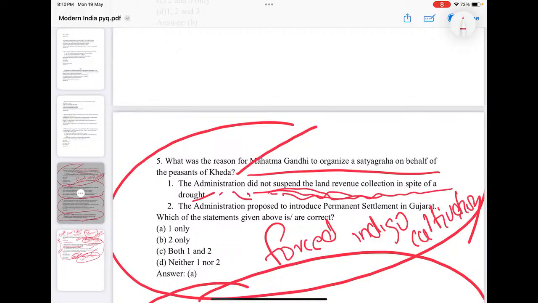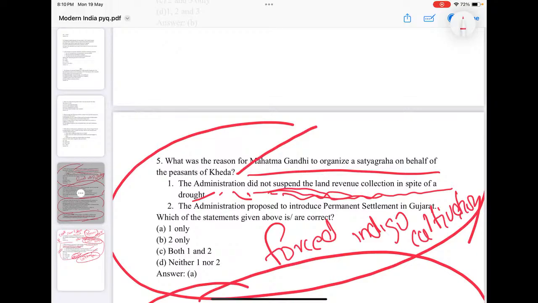The revenue assessment was not legal, and they imposed heavy taxes on the farmers, who, in a very pathetic drought situation, were not in a position to pay the land revenue. They organized a satyagraha, which is the Kheda Satyagraha.